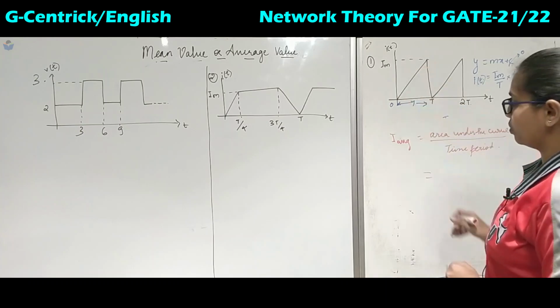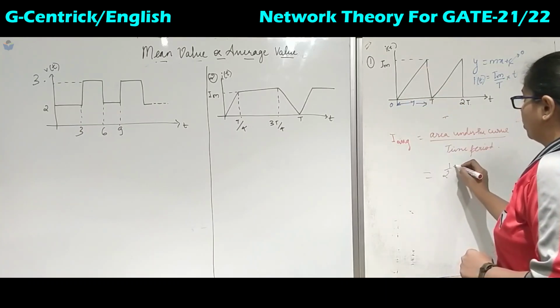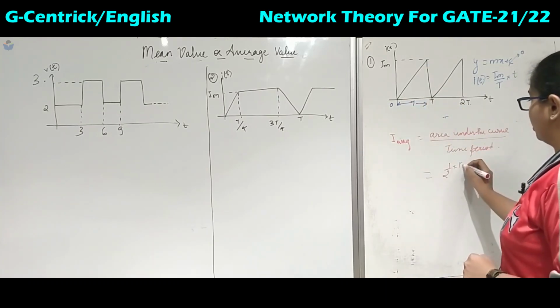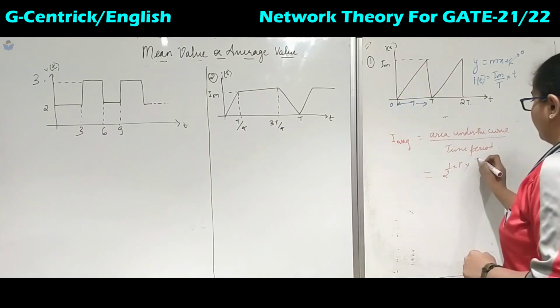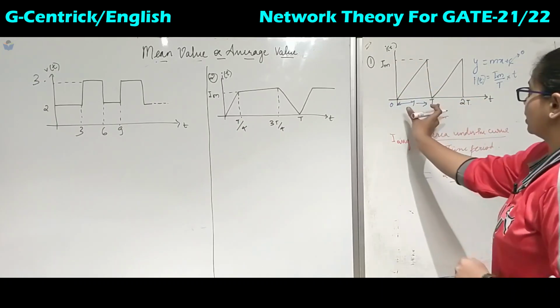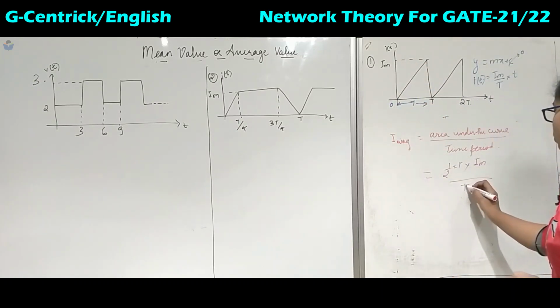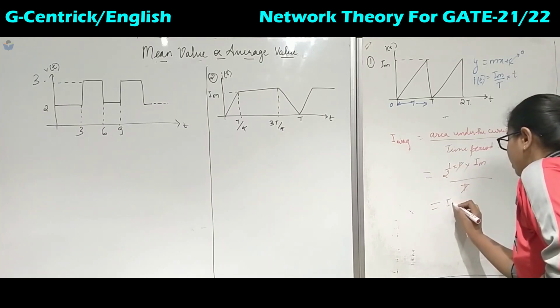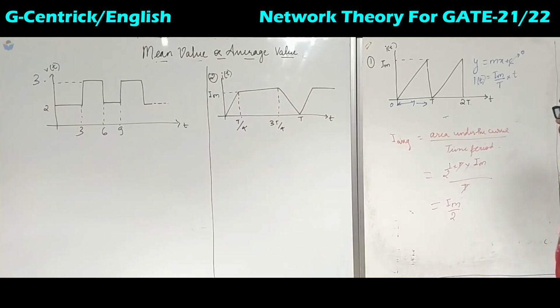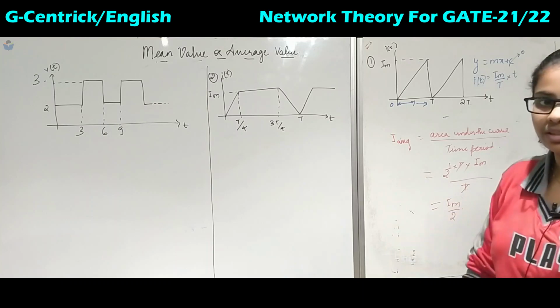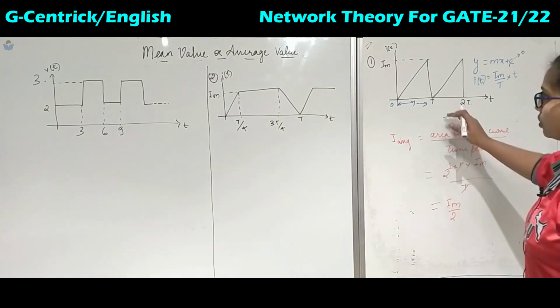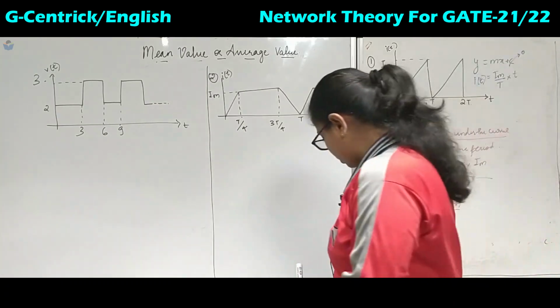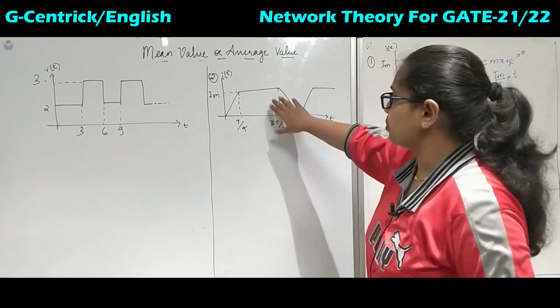Now what is the area under the curve? That is a triangle waveform. So we have half into base is T and height is Im, and the total time period is T. So this T and this T get cancelled. We have again Im by 2. So this is the same as the previous result. Okay.